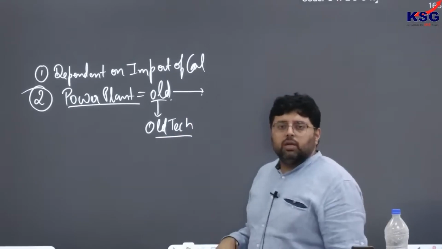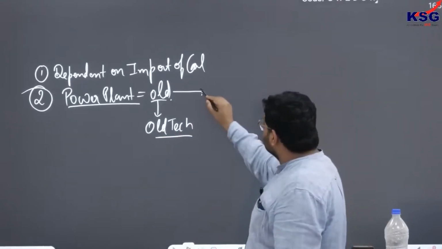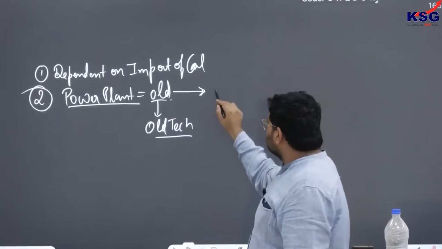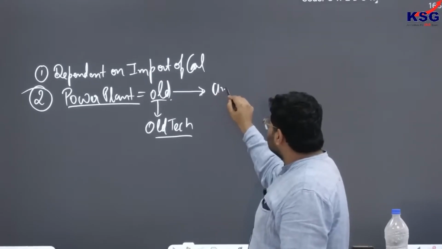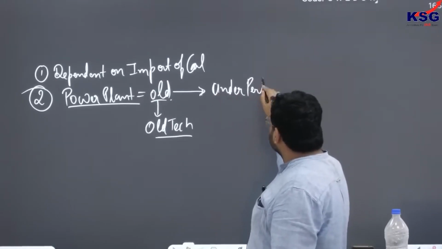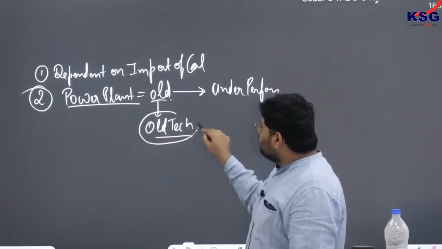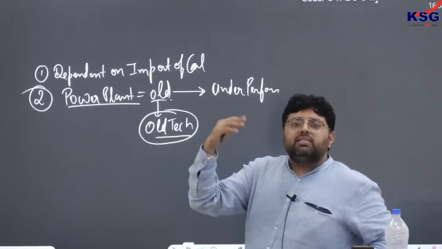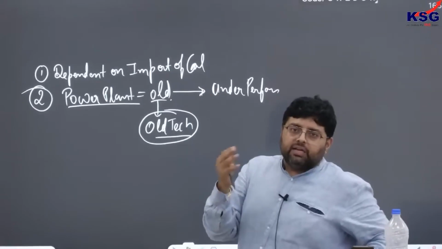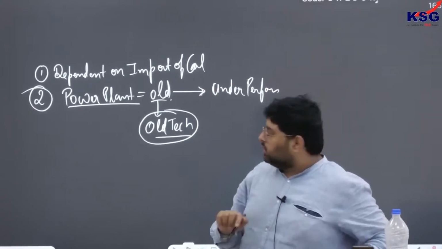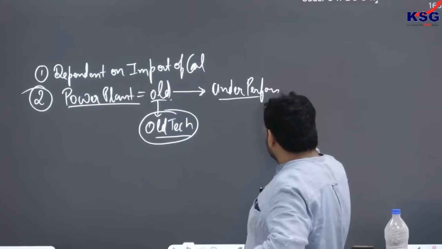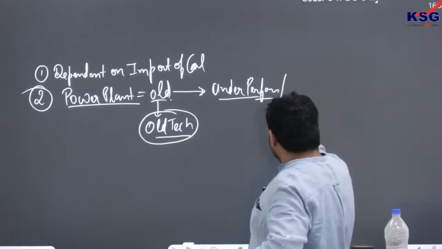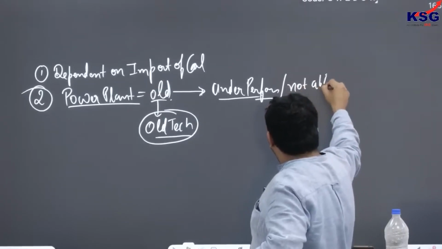So ultimately, you can say that your power plant is underperforming. If power plants shift to the latest technology, two things will happen: your power generation will increase, plus new technology requires less coal. So due to old technology, you are underperforming, or not able to utilize full capacity.